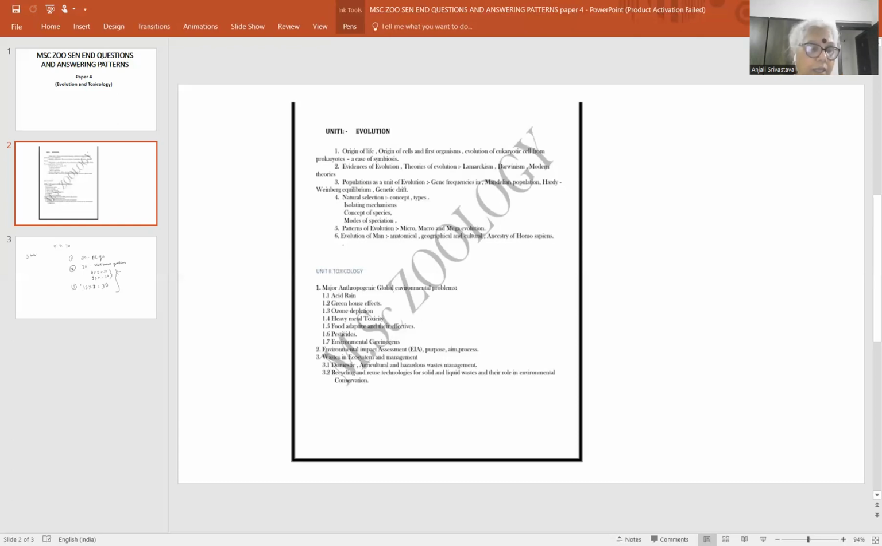Then waste in ecosystem, waste management in ecosystem, domestic, agricultural, hazardous waste management. अलग अलग ही होगा, जब अगर एक साथ आता है तो that will be full question only. Domestic waste management, agricultural waste management, hazardous waste management, like that you can always expect the short questions.